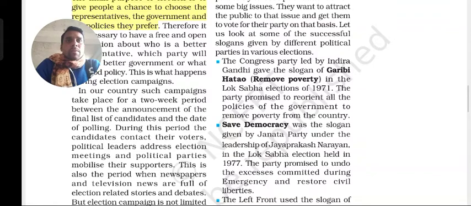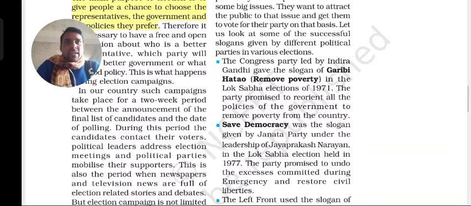And during this period, the candidates contact their voters. So what happens within these 14 days, 2 weeks, what does the candidate do? During this period of time, the candidate contacts their voters, goes door to door and asks, give me your vote, I will bring these changes, that changes, you know that very well. He will meet each and every voter.